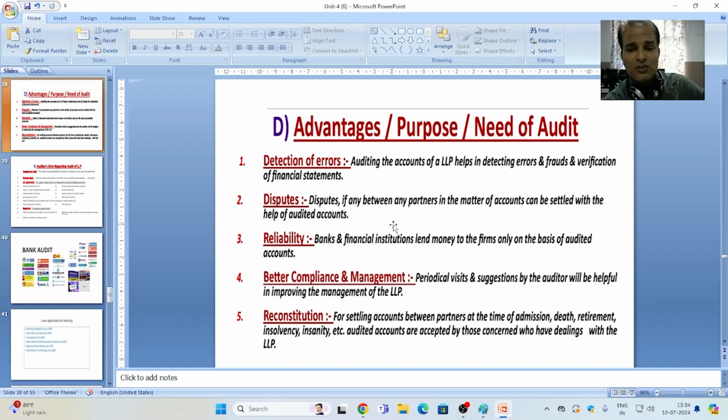Fifth point, reconstitution. For settling accounts between partners at the time of admission, death, retirement, insolvency, and other situations, audited books of accounts are accepted by those concerned who have dealings with the LLP. Again, the basis is the same, because audited books of accounts provide reliable and faithful information.